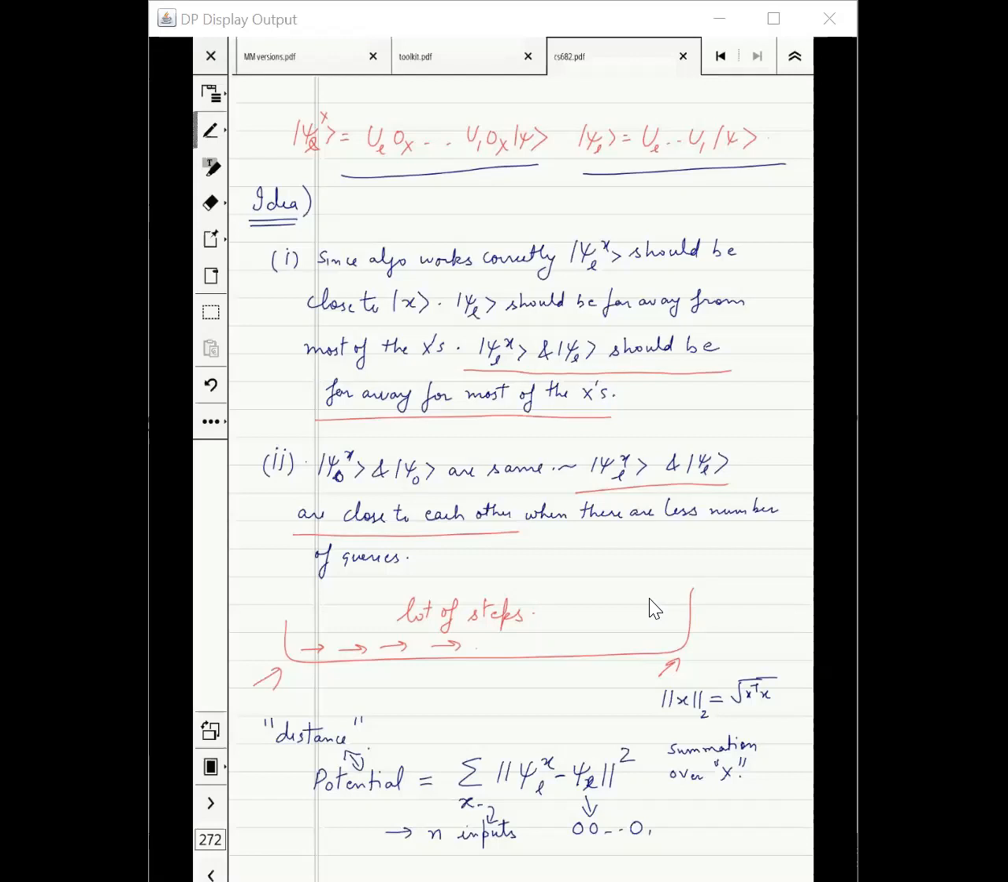Sir, I didn't get the idea number one. How do we know that this will be far away from most of the x's? There are two statements there. Since the algorithm works correctly, psi xl should be close to x. Is that a problem? Or the second line, that psi l should be far away for most of the x's? Sir, both of them actually.